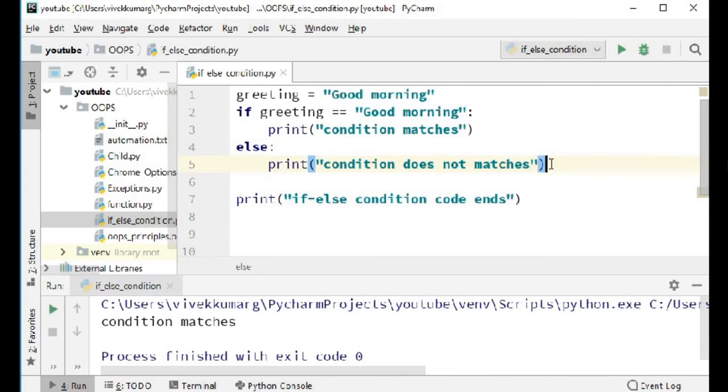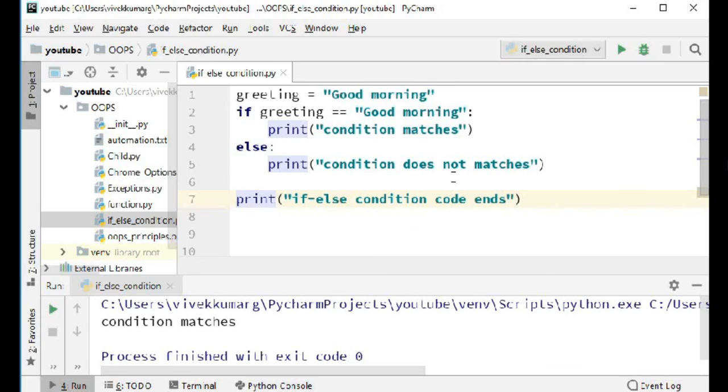Unlike Java or any other programming language, how would Python understand that the else block has ended? What is it doing? Code indentation, right? That is why I am writing it at the beginning. We follow code indentation in Python because we do not have opening or closing braces. That is why I'm emphasizing this again and again.